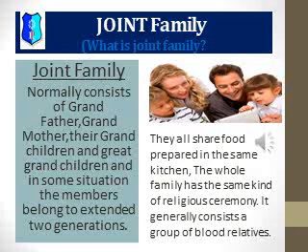It normally consists of grandfather, grandmother, their children and their grandchildren and great grandchildren, and in some situations the members belong to extended two generations. That is called joint family. They all share food prepared in the same kitchen. The whole family has the same kind of religious ceremony, and it generally consists of a group of blood relatives. That is the very notable point, understand. A joint family generally consists of a group of blood relatives living together.